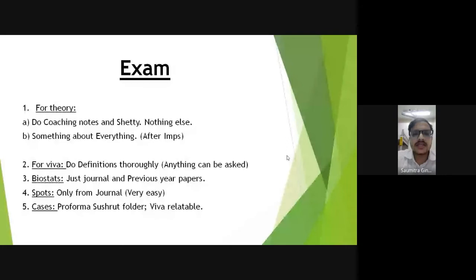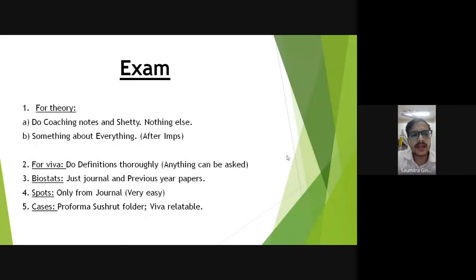So how do you prepare for the exams? Again, you start reading from coaching notes first, and not Parth, not Shetty, not Vivek Jain. First, read coaching notes for any chapter, and then read Shakti for that chapter. For writing answers in the exam, a third resource is not required. Only these two are much more than sufficient.